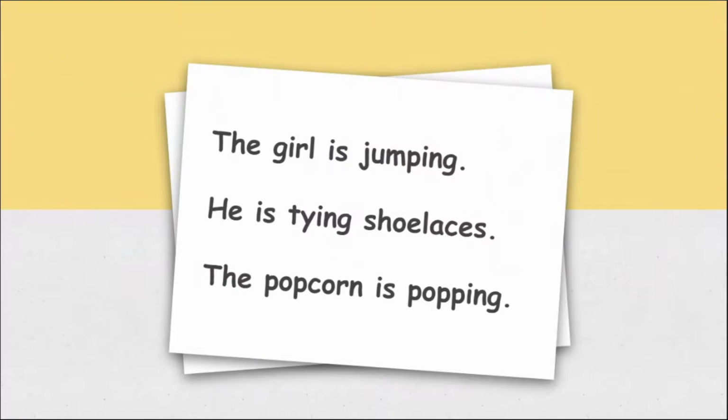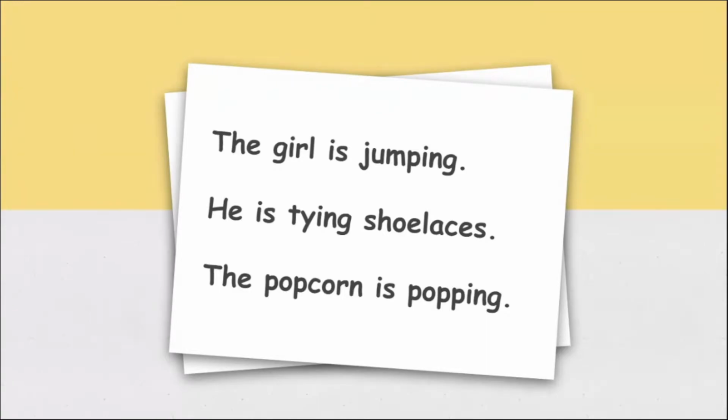Anyone? Ma'am, notice that the verbs are in the ing form. Yes, it is in ing form. What are the verbs in the three sentences? Jumping, tying, and popping. All right. Jumping, tying, and popping. How about the other parts of the sentence? There is the word "is" before the verbs. Yes, there's the verb to be, is, or are if the subject is plural.